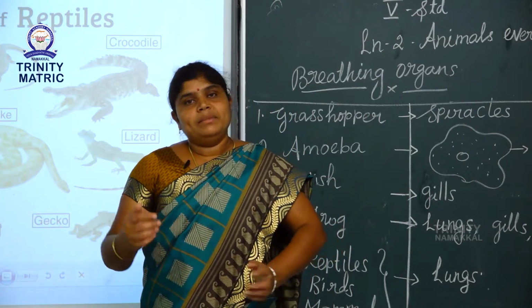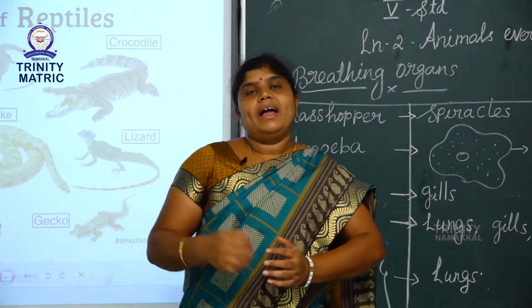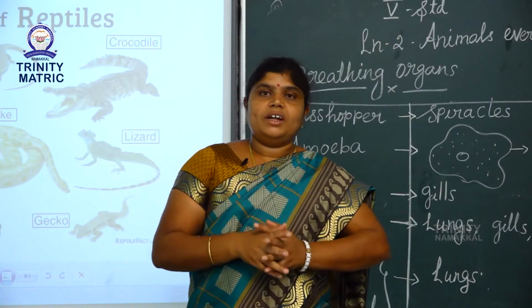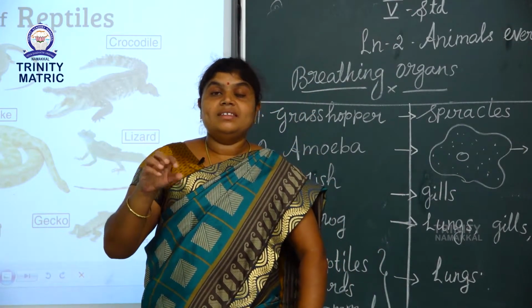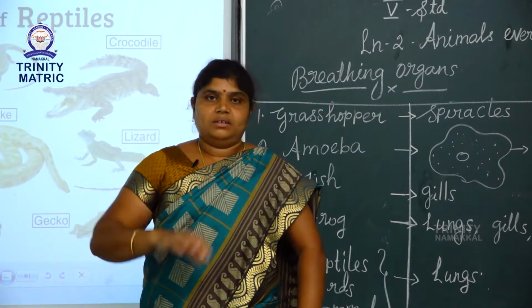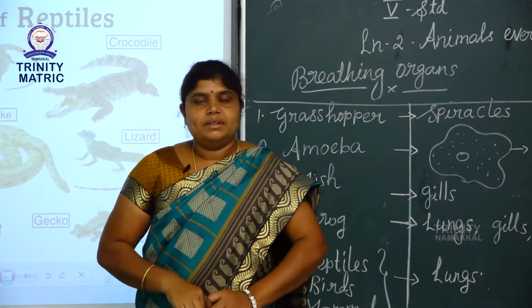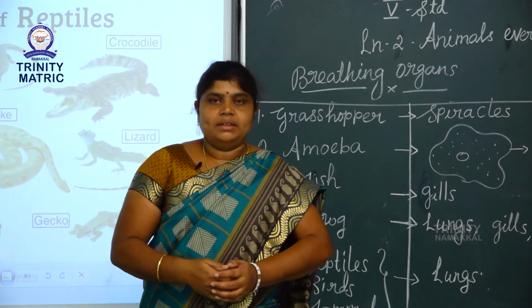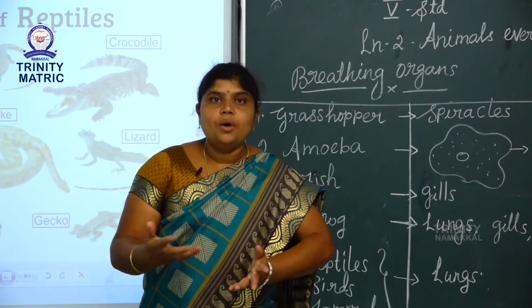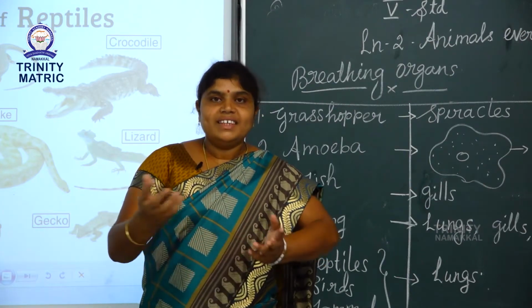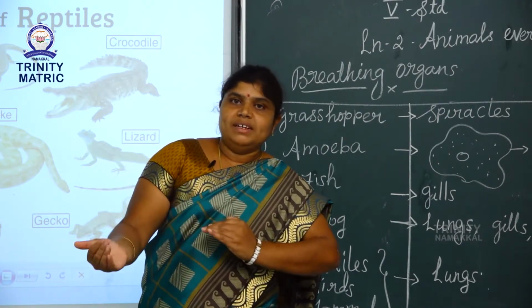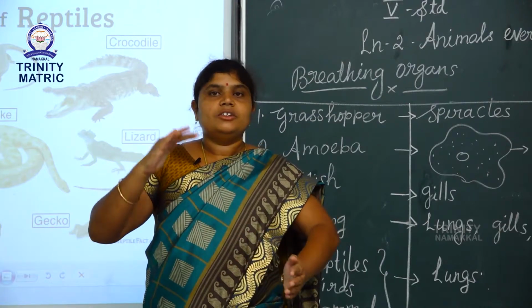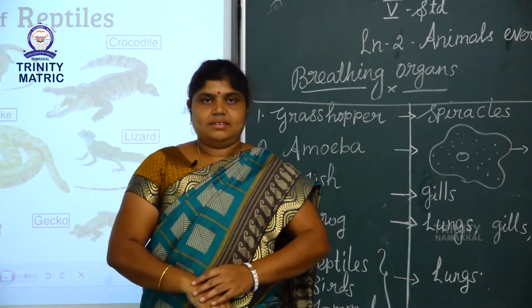And mammals. What is the meaning of mammals? Mammals is one kind of animal. Mammals means that animals giving milk to the young one. For example, dog, human, rat, cow, buffalo. These animals are called mammals. These mammals can breathe through their lungs.